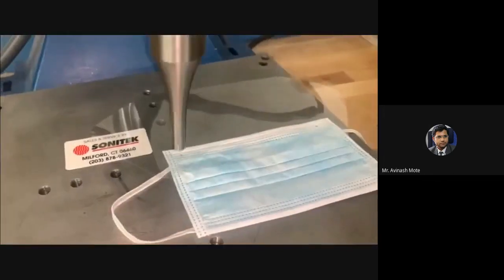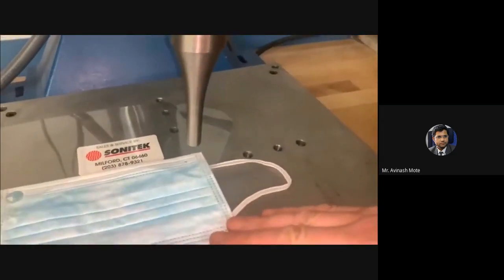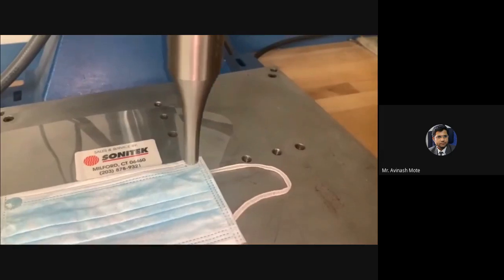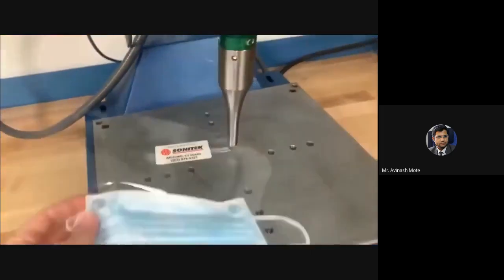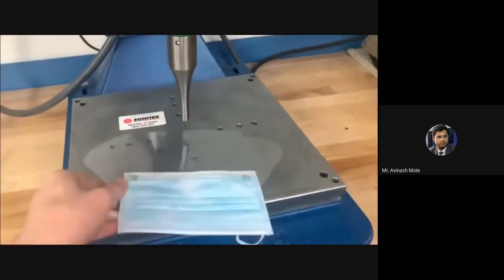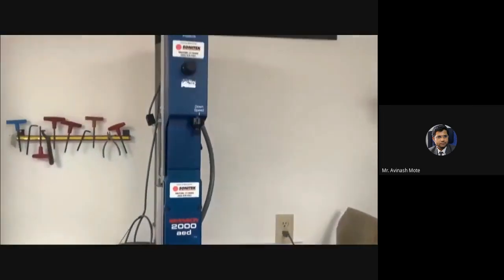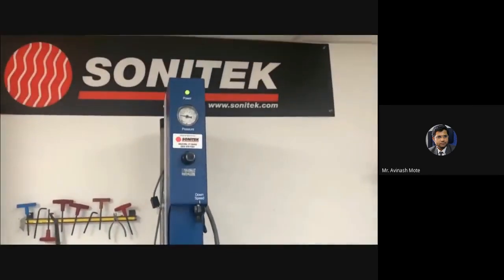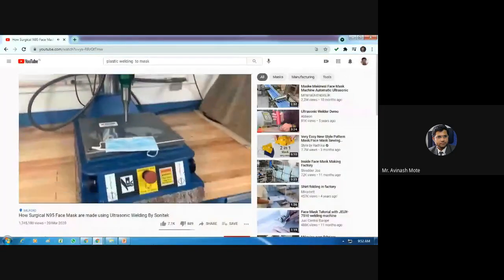Shields are right here. These are welded. Simple mask manufacturing. Sonitech is the major player for the ultrasonic weld machines.